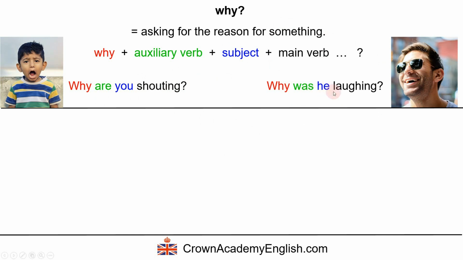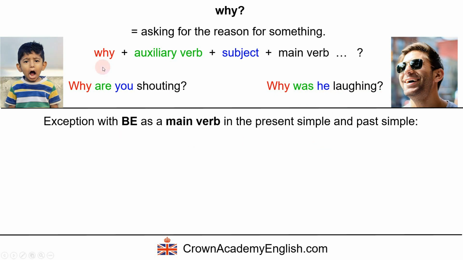So here we have an example in the past tense. This is the past continuous, in fact. If it was the past simple, we would say, why did he laugh? Okay, but this is the past continuous.